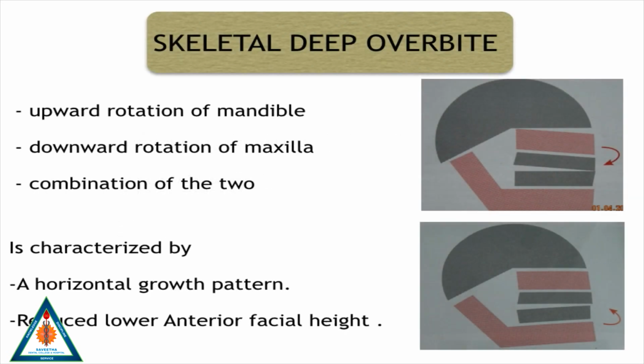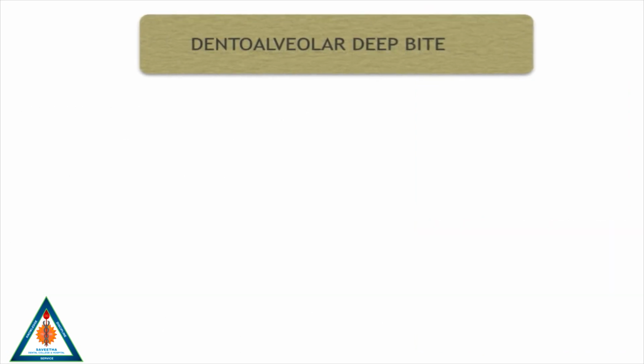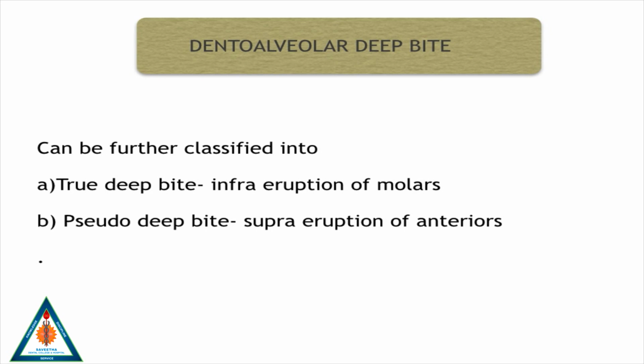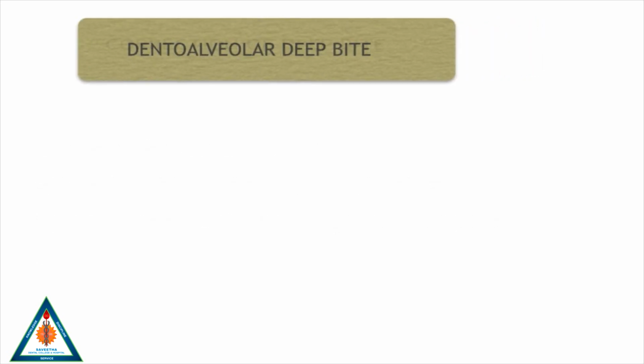Skeletal deep overbite is characterized by an upward rotation of the mandible or a downward rotation of the maxilla or a combination of the two, and it's characterized by a horizontal growth pattern and reduced lower anterior facial height. Dentoalveolar deep bite can be further classified into true deep bite, where there's an infra-eruption of molars, and pseudo deep bite, where there's supra-eruption of anteriors.